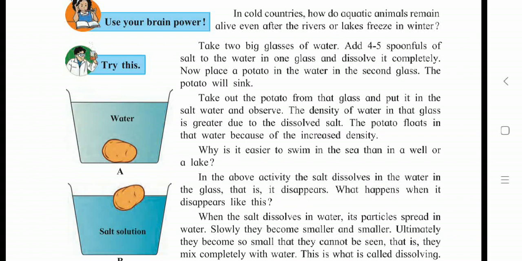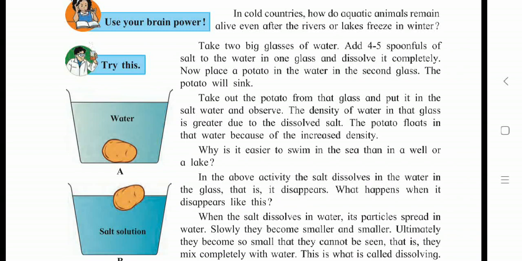Now one more thing we learn here, students. Here two experiments are shown. Take 2 big glasses of water, add 4 to 5 spoonfuls of salt to the water in one glass and dissolve it completely, and keep one glass of water without salt. Now place a potato in the water in the second glass.